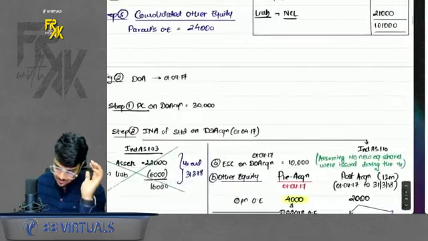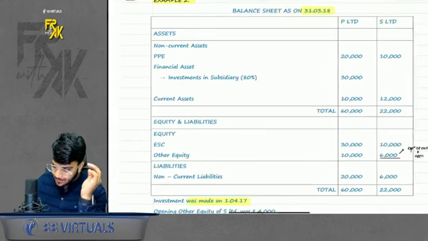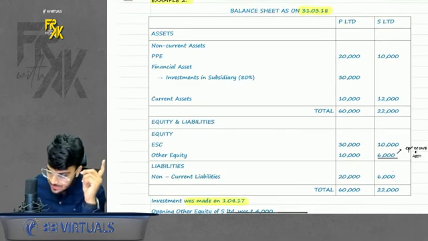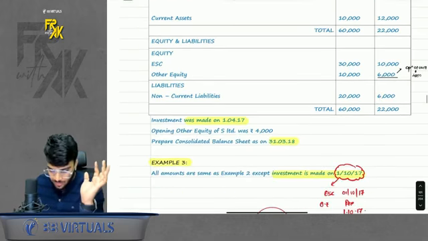So how will you solve this? First PC, then INA. Can I do the INA by directly taking asset minus liabilities? The answer is no. You cannot do it like that. Why? Because these assets and liabilities are of year end. I don't want the INA on year end. I want the INA on date of acquisition.